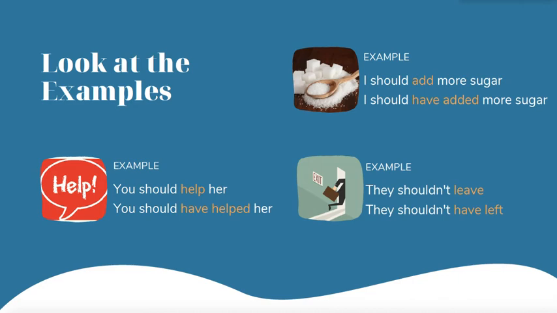They shouldn't leave. You got it. Им не следует уезжать, уходить. They shouldn't have left. Им не следовало, не надо было уезжать. But they did, right? And that was their mistake.